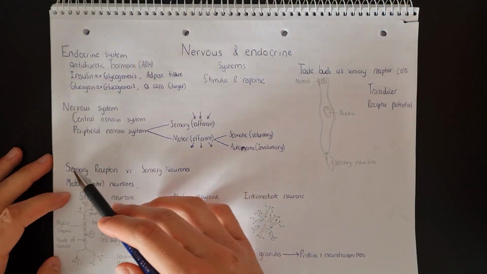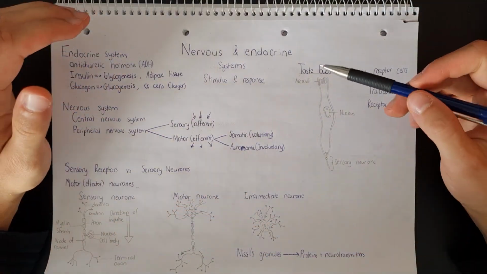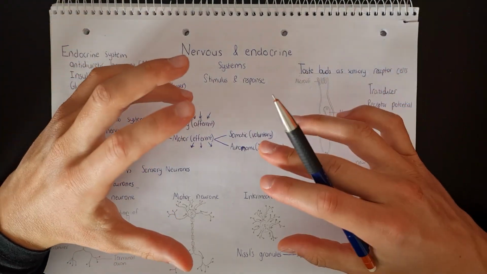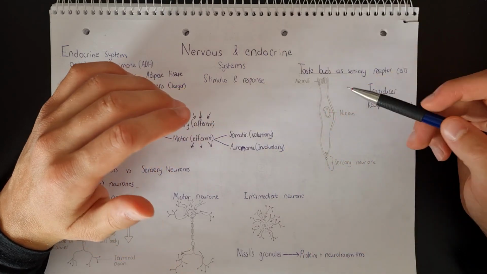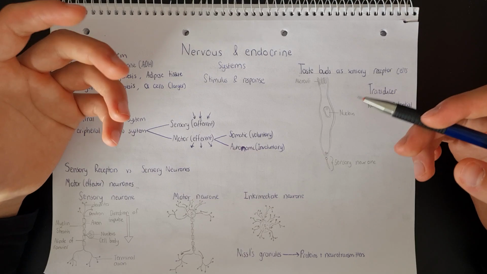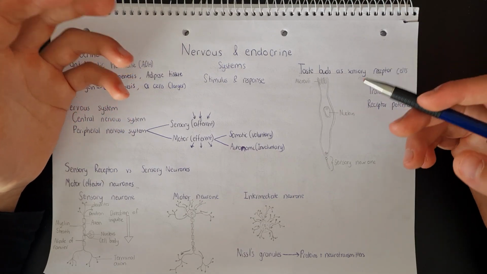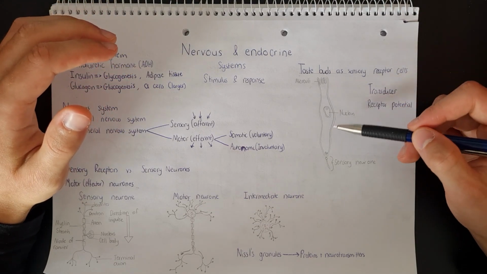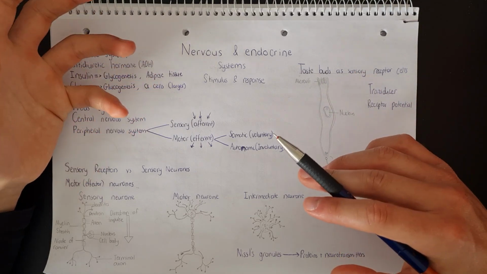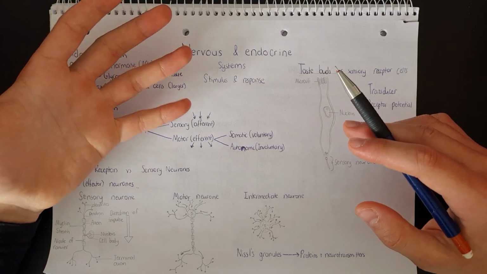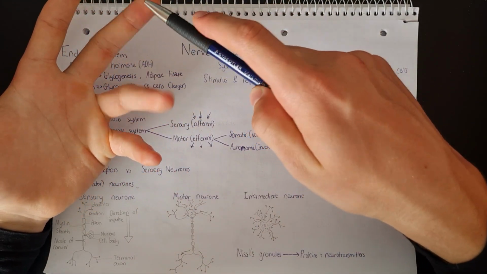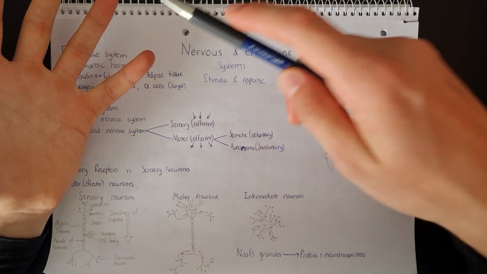So now let's take a look at sensory receptors using the example of taste buds. Each taste bud has between 50 to 100 chemoreceptor cells. A chemoreceptor is a cell that can detect chemical stimuli. The chemoreceptors in taste buds are thought to be able to detect the chemicals that are responsible for producing the 5 following tastes: sweet, sour, savory, salty, and bitter.